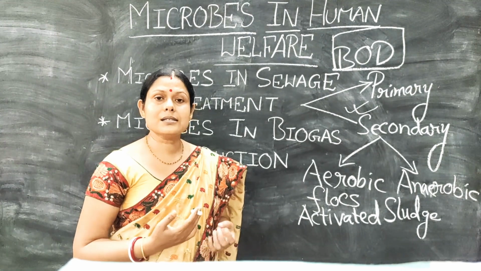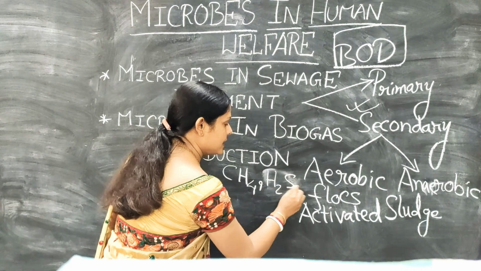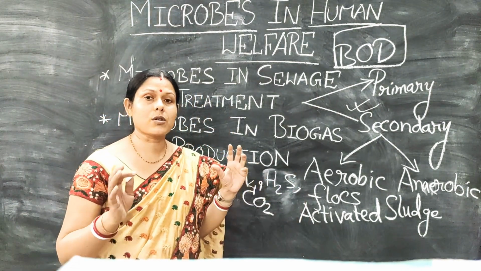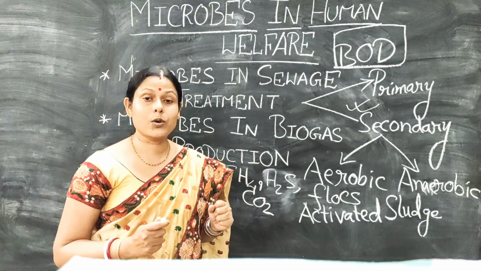Now what are these gases? These gases are your methane, hydrogen sulfide, and carbon dioxide, and together they form a very good composition of gas, which we call biogas or biological gas.